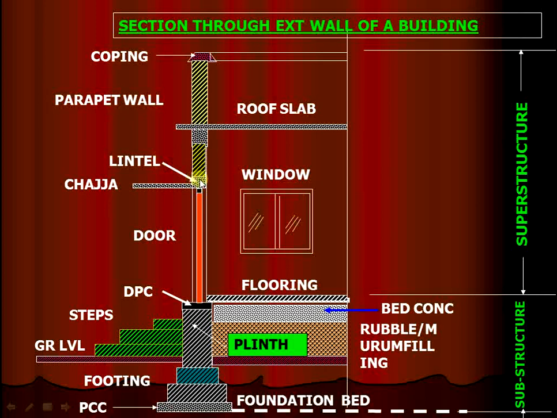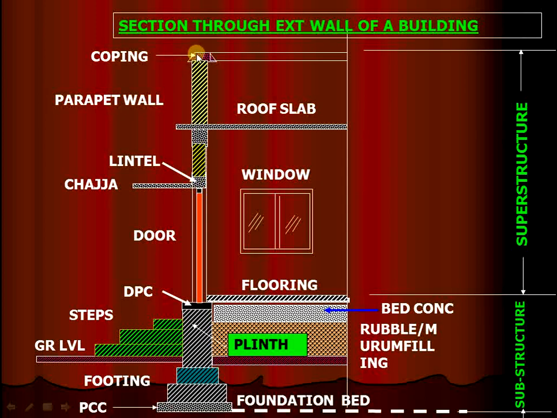Then there is the lintel, which is also called the sill, and then the roof slab. It is the RCC slab. Next, it is the parapet wall. On the terrace, we construct a wall; it is nothing but the parapet wall.